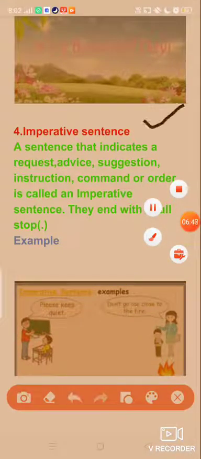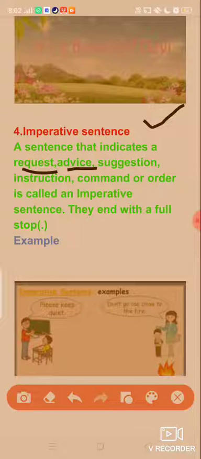Fourth kind of sentence is imperative sentence. So, what is an imperative sentence? A sentence that indicates a request, advice, suggestion, instruction, command or order is called an imperative sentence. They end with a full stop. It means a sentence that expresses a command, order, request, suggestion is called an imperative sentence. An imperative sentence ends with a full stop. Let's see some examples.